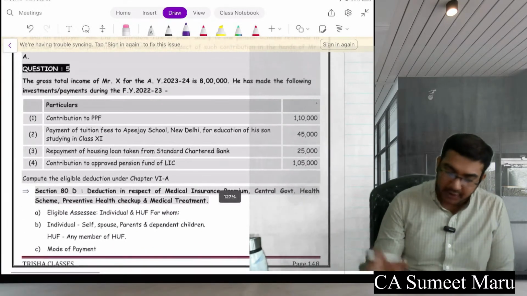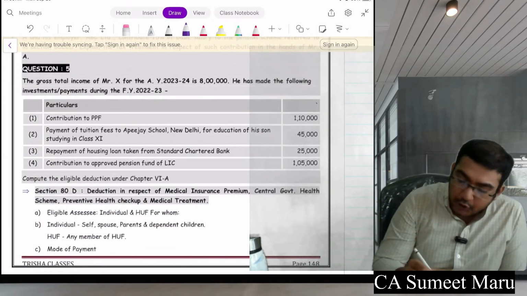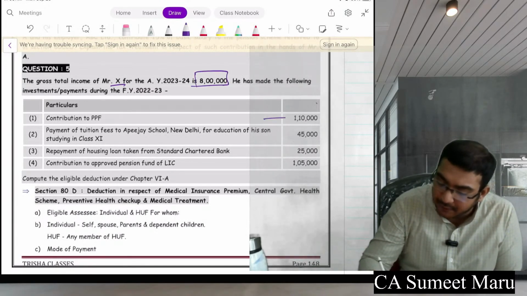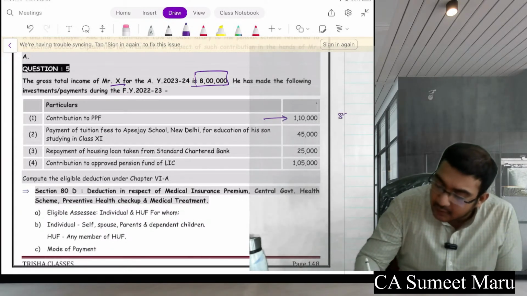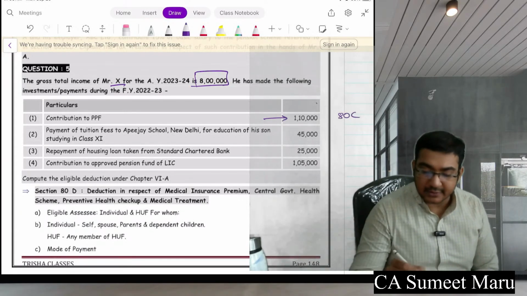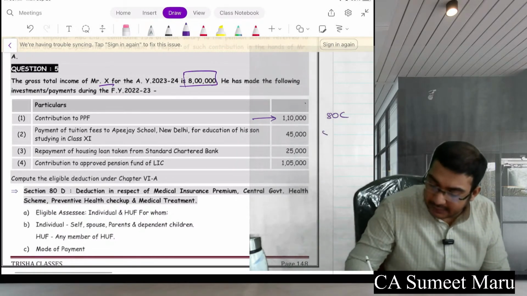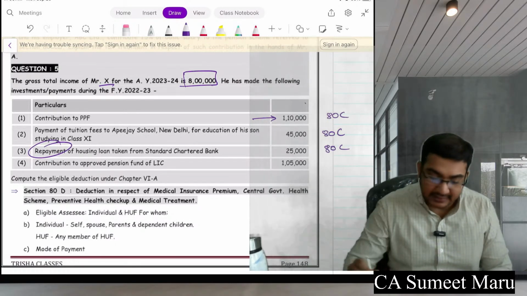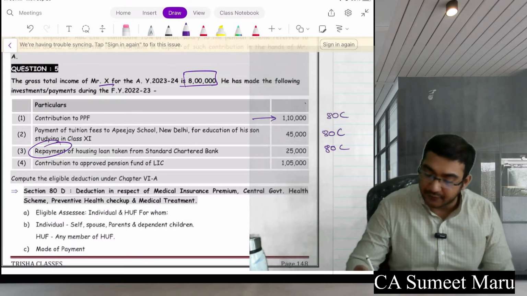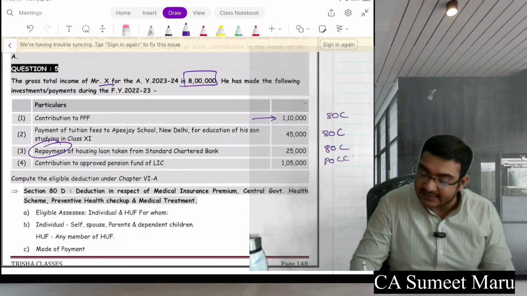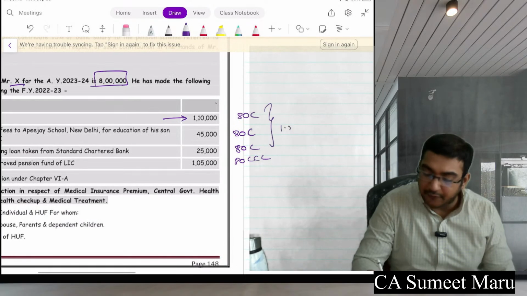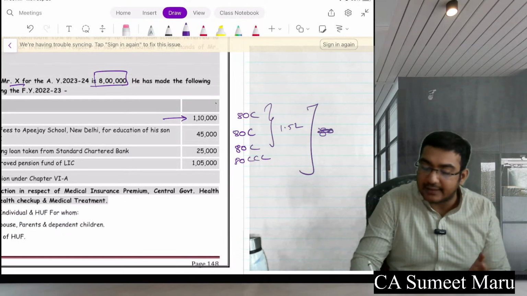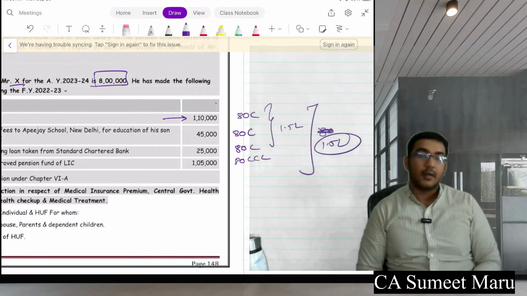Okay, see in this question, guys, the gross total income of Mr. X is 8 lakhs. He has the following investments. Contribution to PPF, it will be under 80C. Payment of tuition fees to Ajay School, New Delhi for the education of his son, 80C. Repayment of housing loan, 80C. And contribution to approved pension fund is 80CCC. So first of all, these three together, 1.5 lakh is the limit, right? And then these two together also only 1.5 lakh is the limit. Everyone clear?